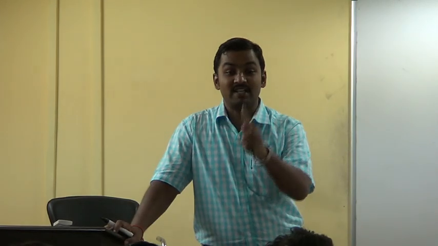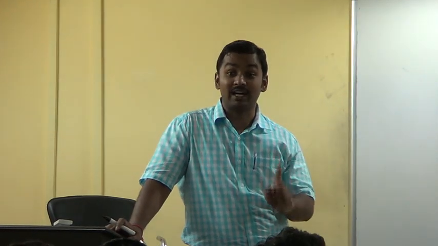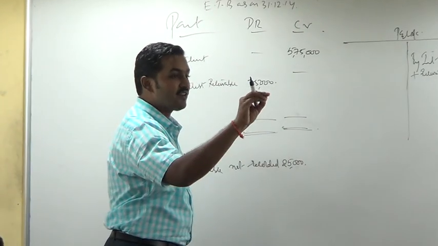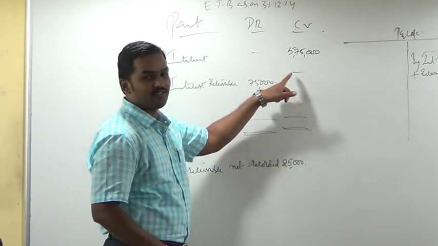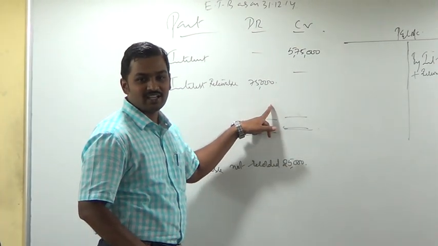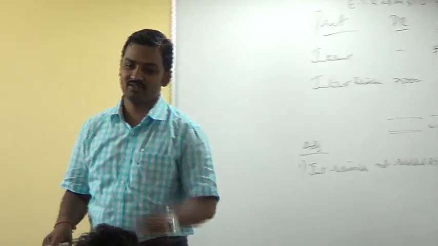Now seeing the entire problem, can you tell me how much interest was actually collected in cash during the year? Out of 5,75,000 income, 75,000 is not collected, and this 25,000 is also not collected. That means out of 6 lakh, 1 lakh is not collected. Hence interest collected in cash is 5 lakh rupees. Is it clear?